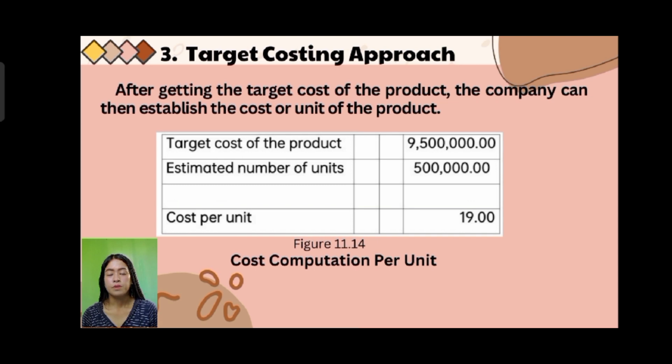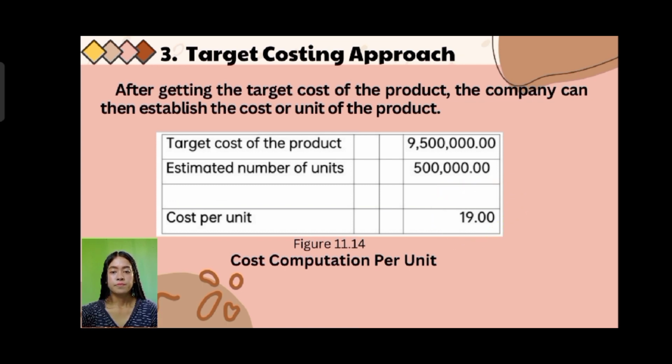So next, after getting the target cost of the product, the company can then establish the cost per unit of the product. So the target cost of the product is 9,500,000. The estimated number of units is 500,000. So when we say units, in order to get your cost per unit, you have to divide it. So 9,500,000 divided by 500,000. So that is 19 pesos.